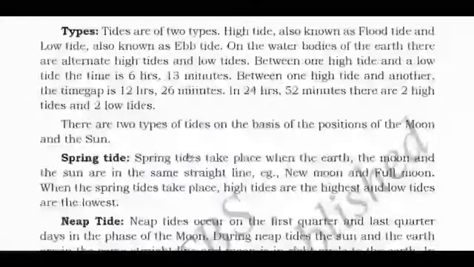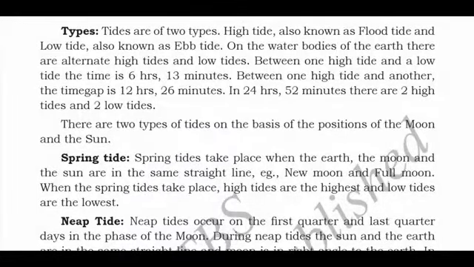Next, what are the types of the tides? There are two types of tides: high tide, also known as flood tide, and low tide, also known as ebb tide. High tide is also known as flood tide, and low tide is also known as ebb tide. On water bodies of the earth, you will get alternate high tides and low tides.